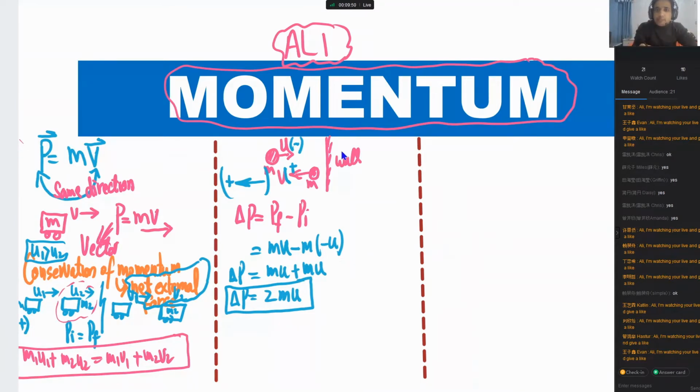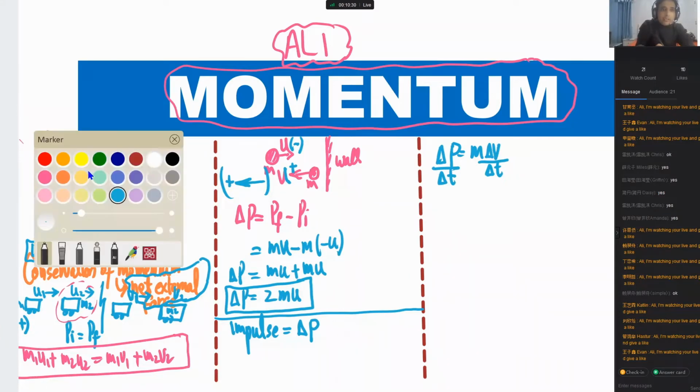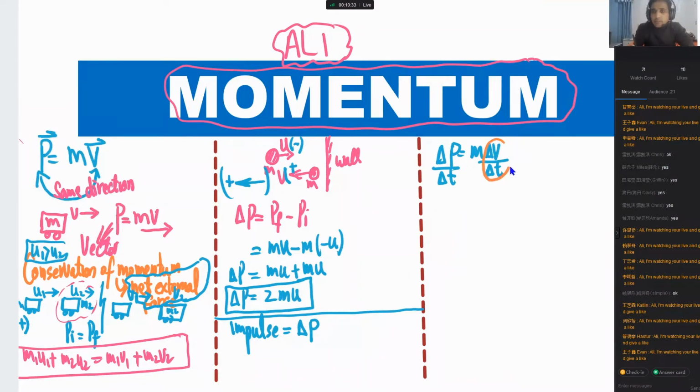Okay, if this one is clear to you, next we need to understand what impulse is. Impulse is simply equal to change in momentum. Let me write down the change in momentum: it is equal to m times delta v. And if I divide this side by delta t, and also divide the other side by delta t, can you see in this case this quantity is equal to a.